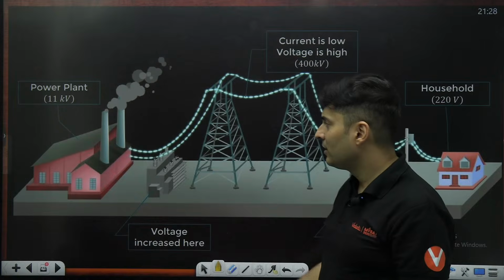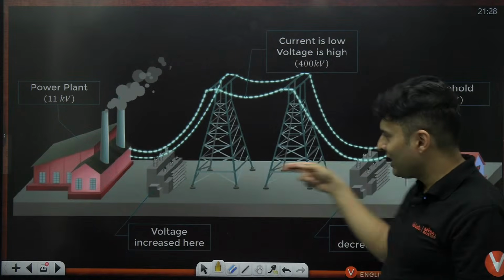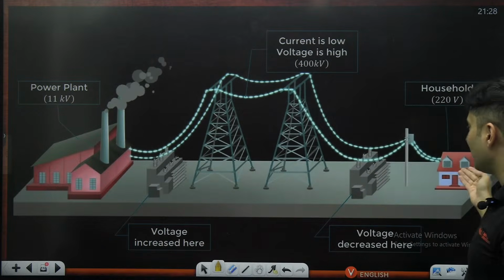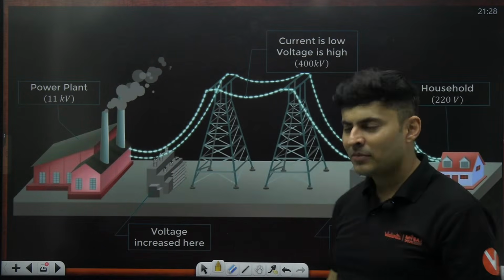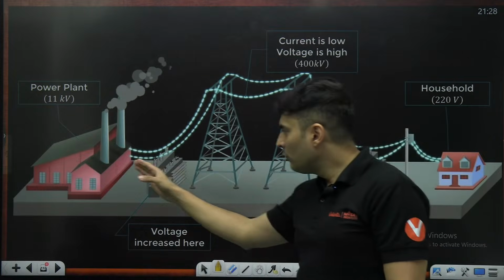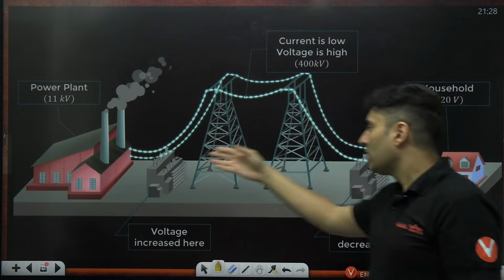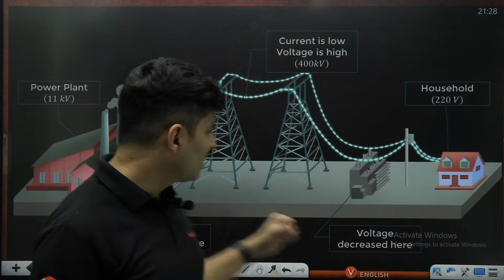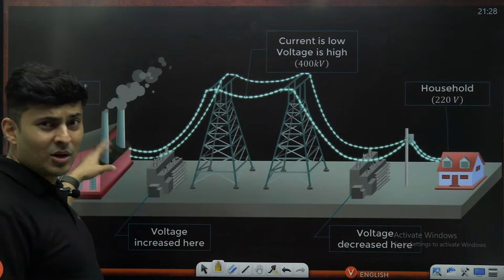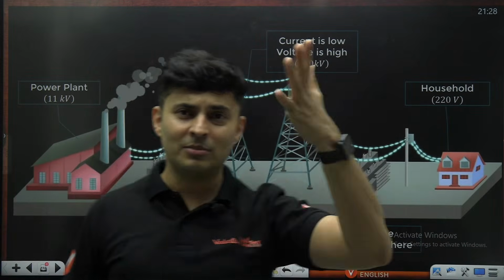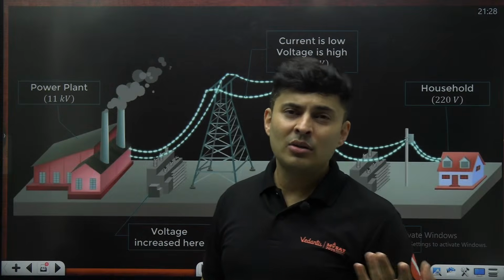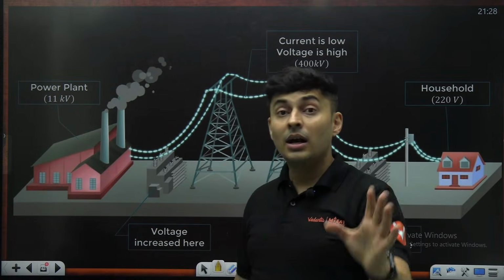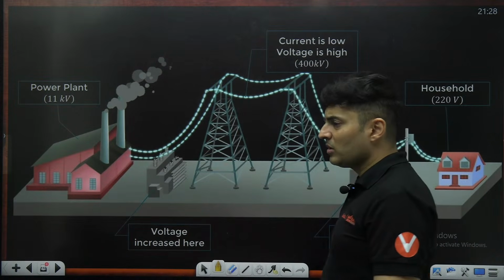Okay, fair enough. But like, okay, sir, why don't we just connect the wire? What is all this nonsense? What is this thing, sir? Just connect the two wires. What are all these things over here? See, I'll tell you what. If you directly pass the voltage from the power plant to your house, this distance is usually huge. It's not like you stay beside the power plant, or else you'll be breathing some harmful gases. So obviously, this will not be 1 or 2 kilometers. This will be generally hundreds of kilometers.